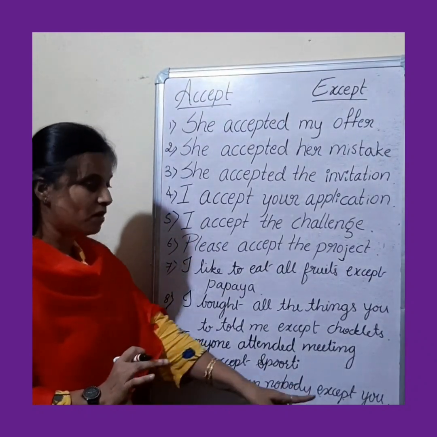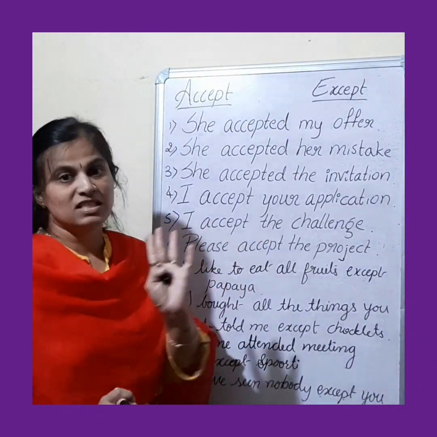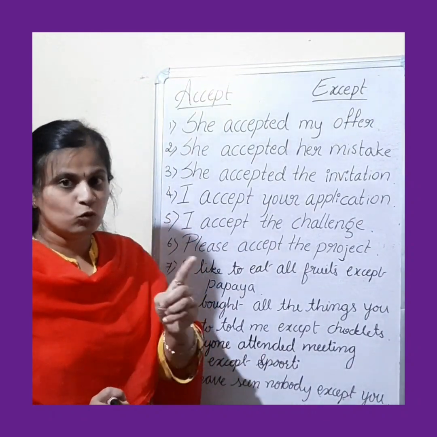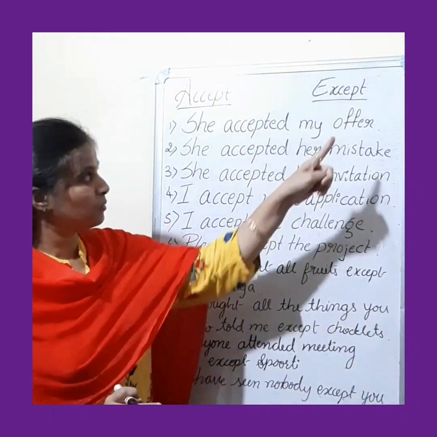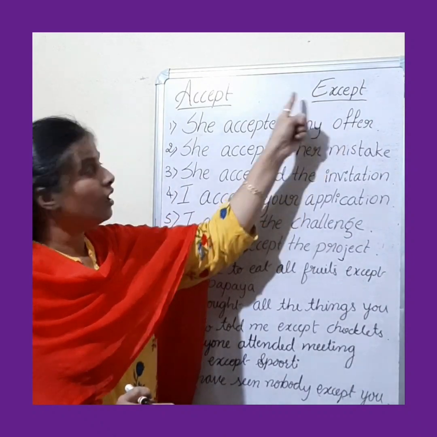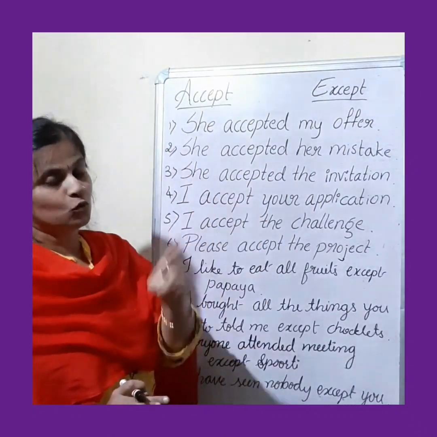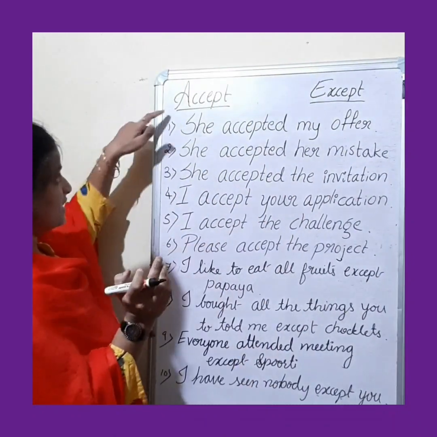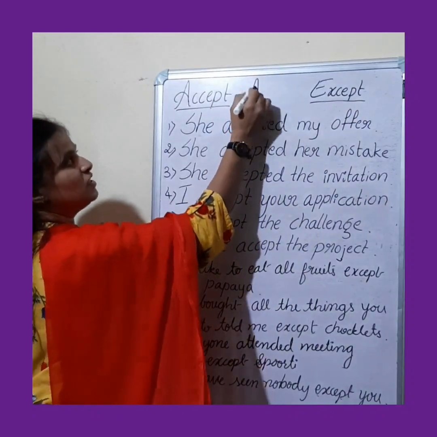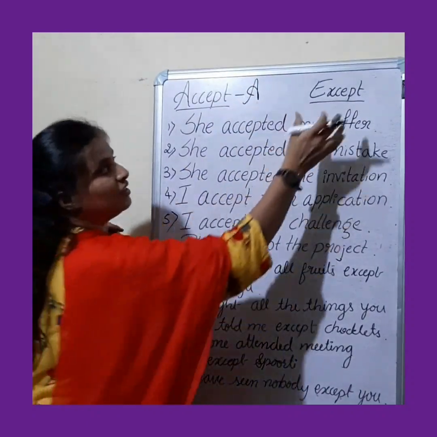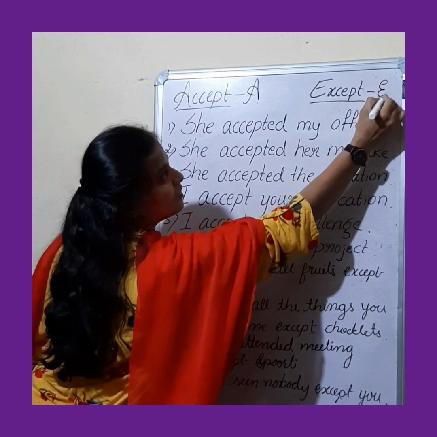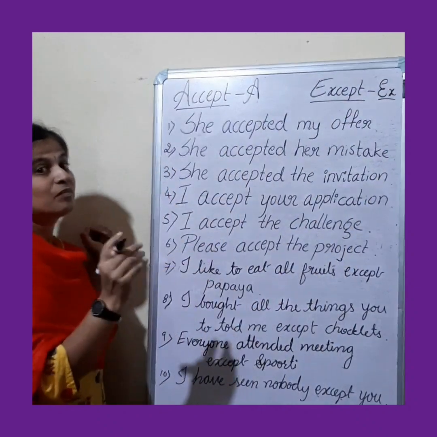I have seen nobody except you. Only one was seen, that was you, okay. Except you, nobody was seen there. So this except is used to exclude, and this accept is used to agree, to receive. Accept, the clue is A, approve. This except, EX, exclude.